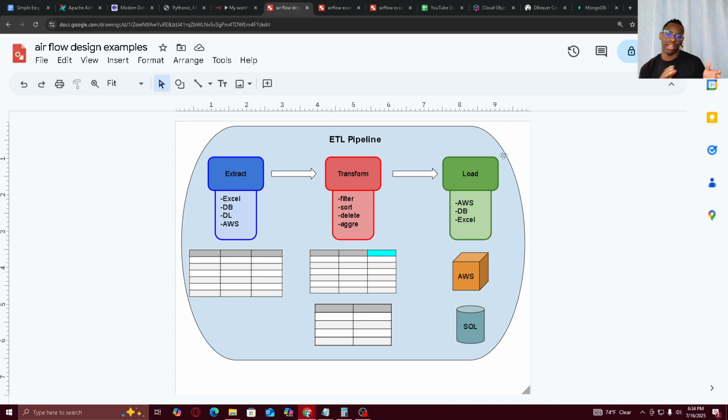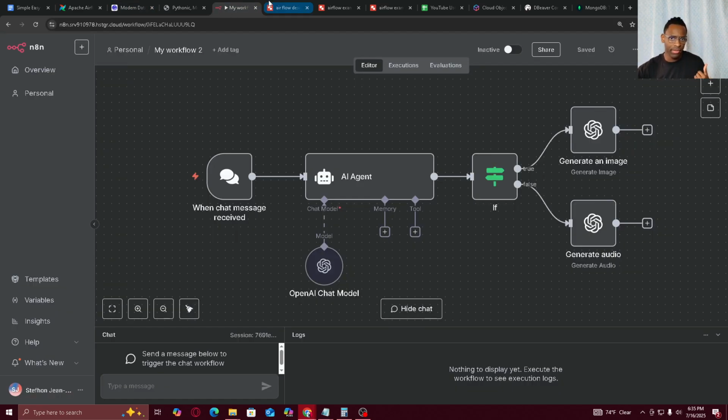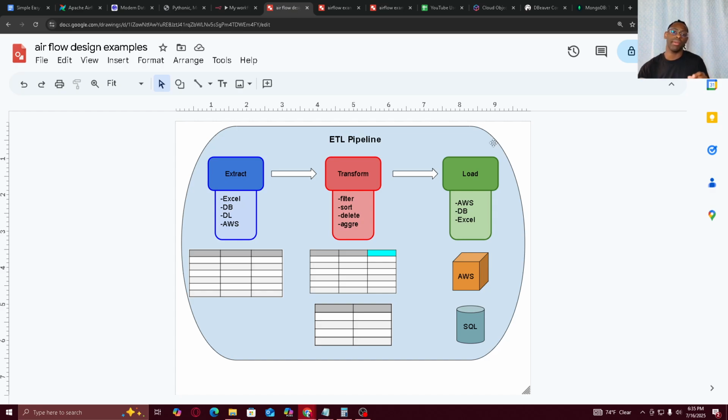I'm just gonna use Airflow as the main example because that's the OG, the original workflow tool that existed. So pretty much these three tools, including n8n, do something called an ETL pipeline. n8n's selling point is not being an ETL pipeline, but the other three are. An ETL pipeline is extract, transform, and load, right? This is a data engineering term.